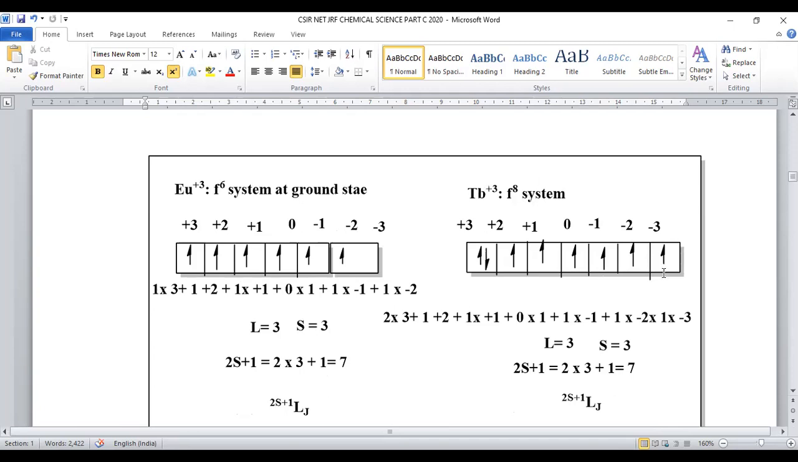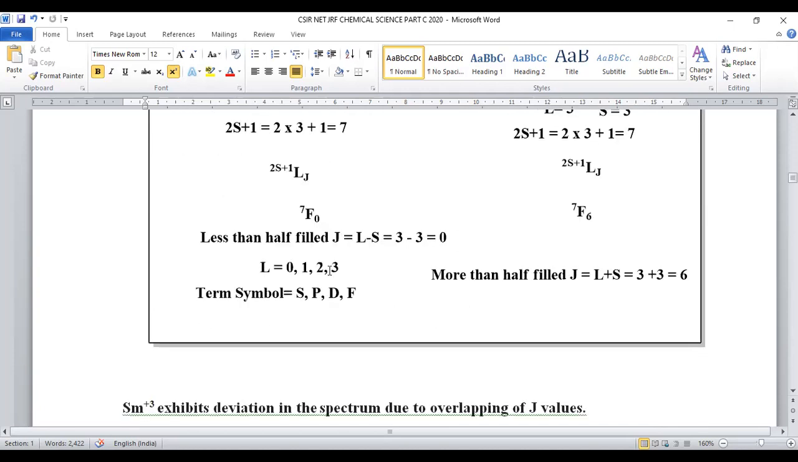For terbium, it is an F8 system where the electrons are in this manner, and we have 2 electrons in the first F orbital, and the remaining are all singly occupied, right? So +2 -2 get cancelled, +3 -3 get cancelled, +1 -1 get cancelled. One more +3 will be there. That's why the L value becomes 3.